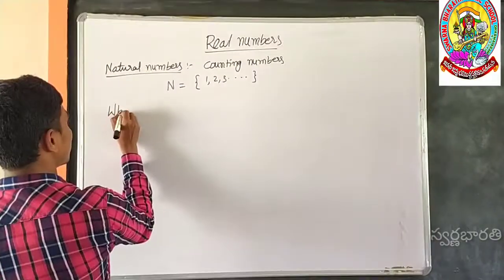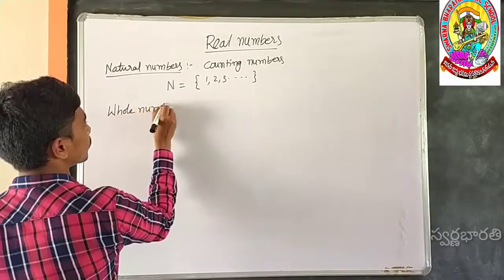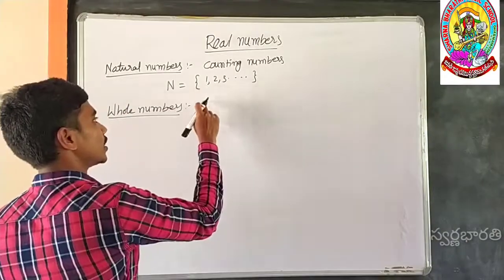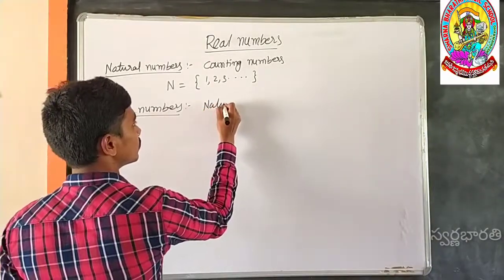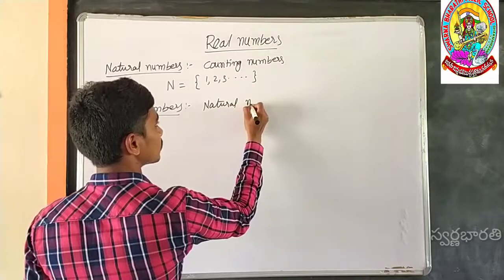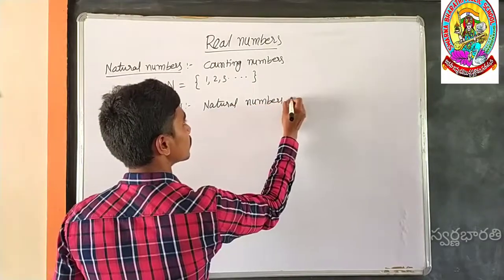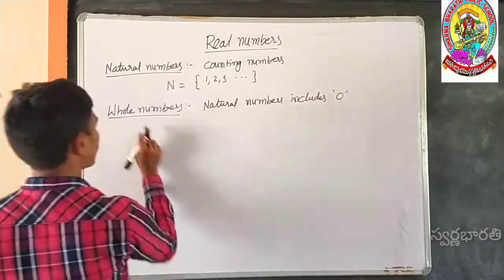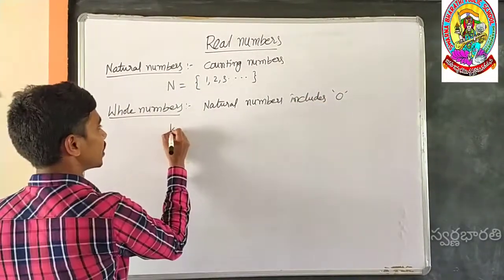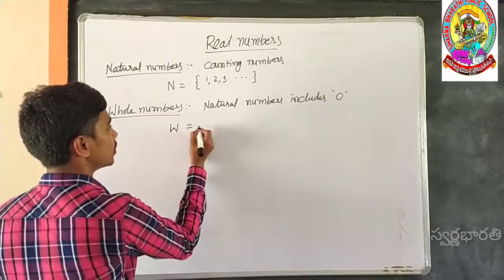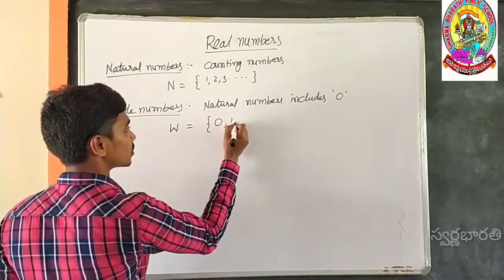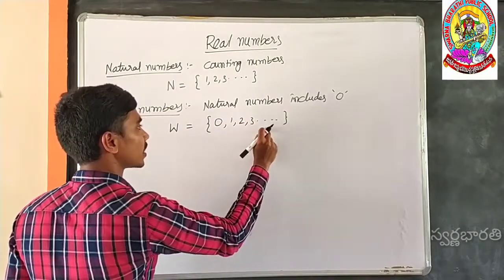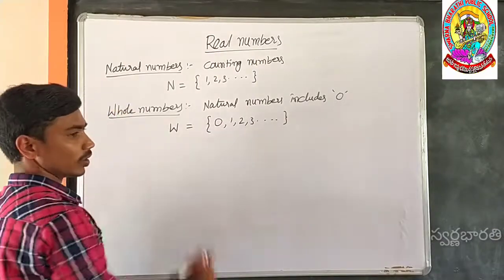Next number system, whole numbers. Natural numbers including 0 are called whole numbers. It is denoted by the letter W. Those start from 0 onwards. Here 1, 2, 3 and so on onwards, natural numbers including 0, are called whole numbers.